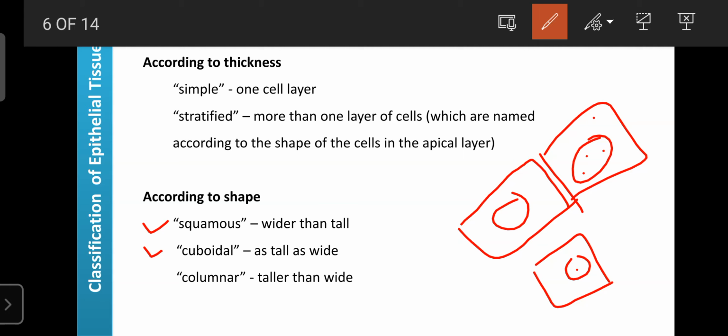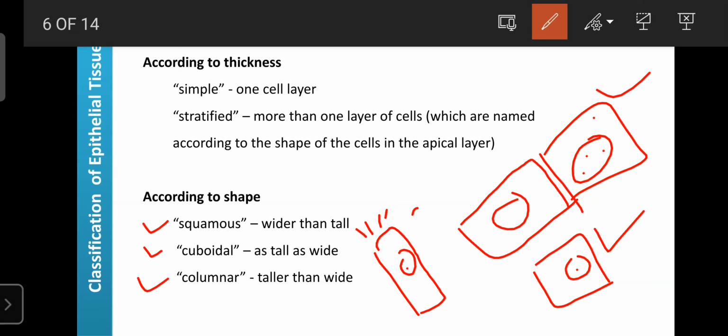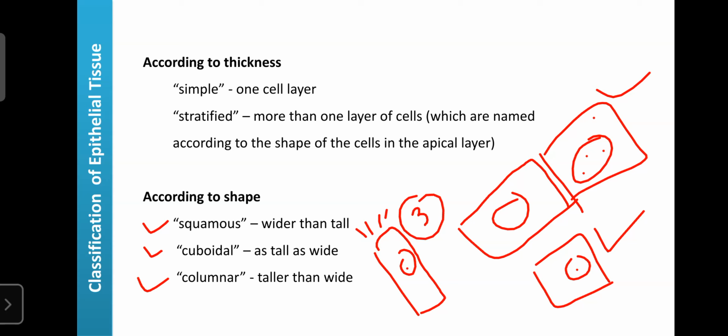Third is columnar epithelial tissue, where the cells are taller than they are wide. Such tissues are known as columnar epithelial tissue. So according to shape, epithelial tissues are mainly classified into three types: squamous epithelial tissue, cuboidal epithelial tissue, and columnar epithelial tissue.